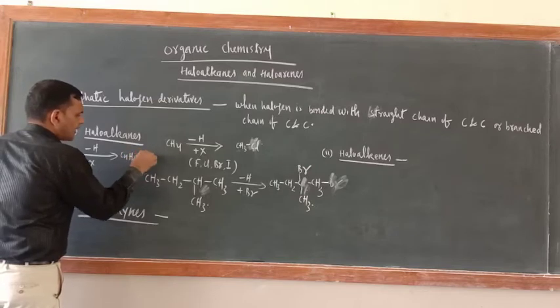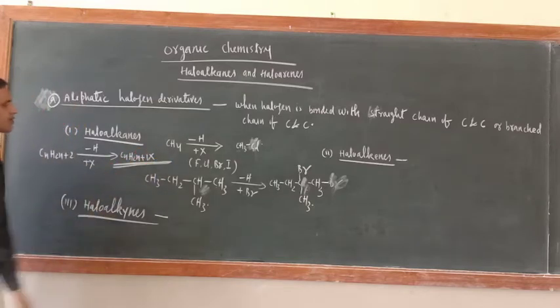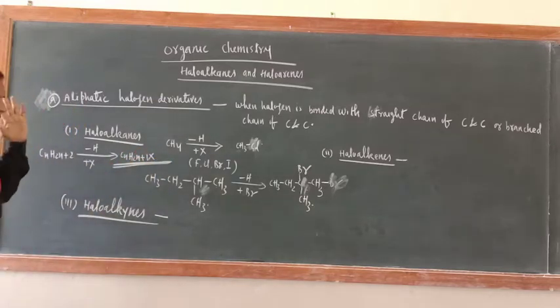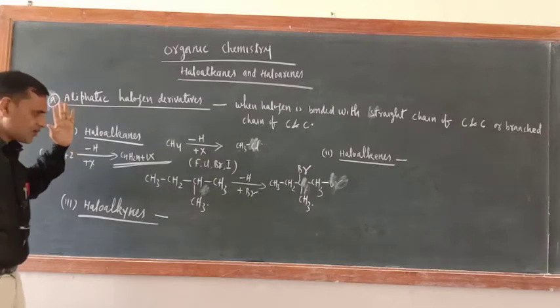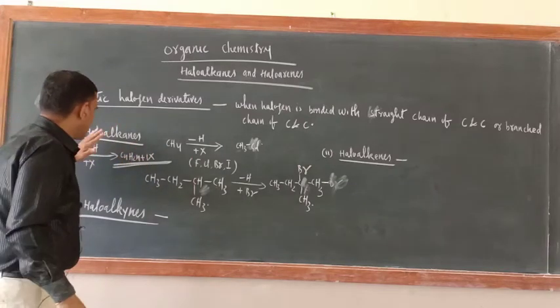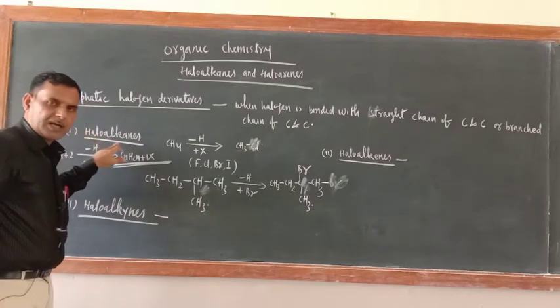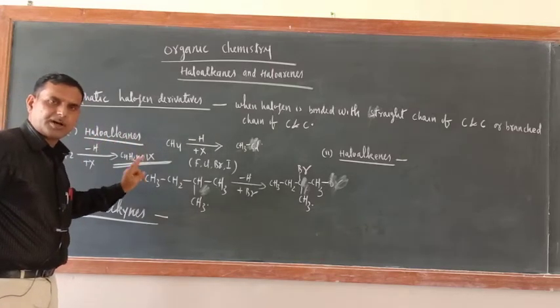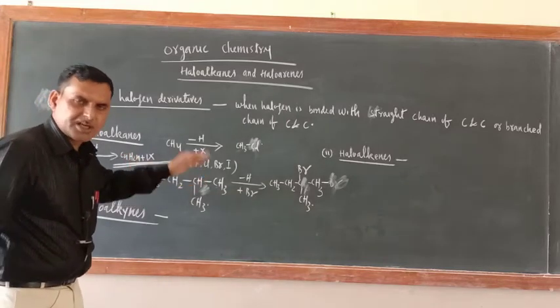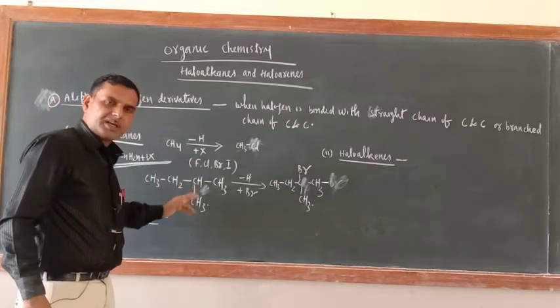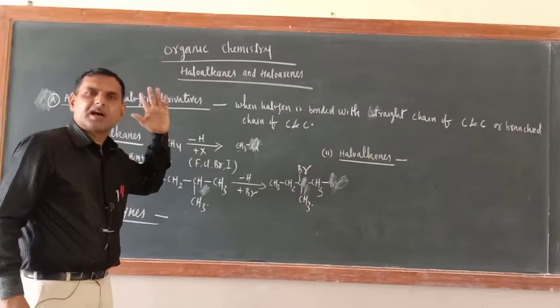CnH2n+1X. Okay, no problem. That is the formula. So what is the ultimate conclusion? The ultimate conclusion is, in haloalkane, the halogen atom is bonded with a carbon-carbon straight chain or carbon-carbon branch chain having only carbon-carbon single bonds.